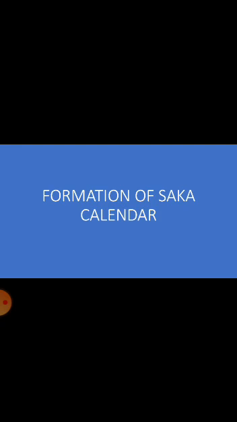So on Chaitra first, the use of this Shaka calendar started in the year 1879, similar to March 22, 1957.